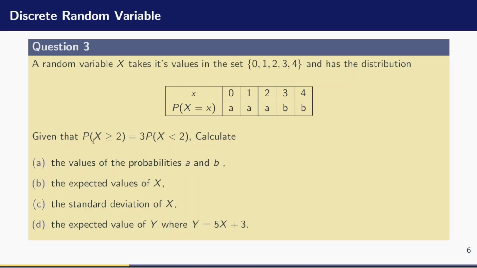Given that probability that x is greater or equal to 2 is equal to 3 times of the probability that x is strictly less than 2. Calculate A, the values of the probabilities A and B, B, the expected values of x, C, the standard deviation of x, D, the expected value of y, where y is equal to 5x plus 3.